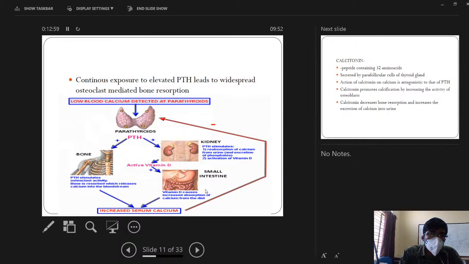Basically, it acts on the kidney to produce 1-alpha hydroxylase, which will lead to the formation of the active metabolite of vitamin D. This active metabolite of vitamin D increases calcium reabsorption from the small intestine. So indirectly, parathyroid hormone potentiates calcium reabsorption from the small intestine. Parathyroid hormone acts on the kidney, that is the distal convoluted tubule, to increase calcium reabsorption.